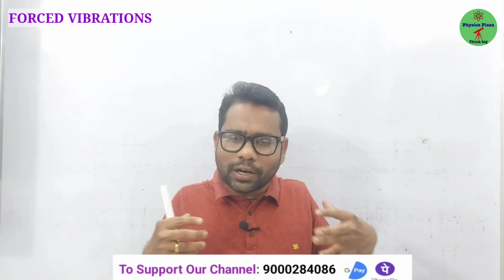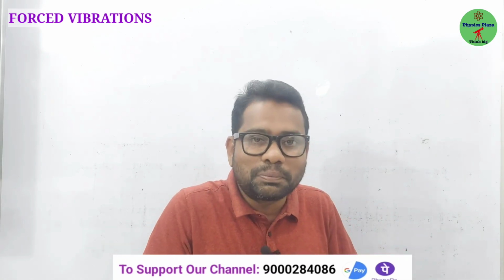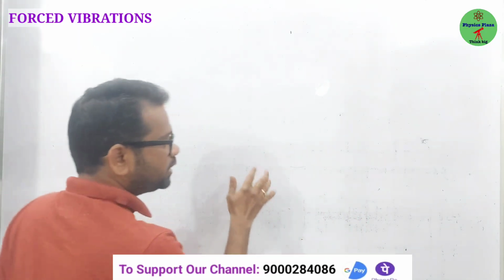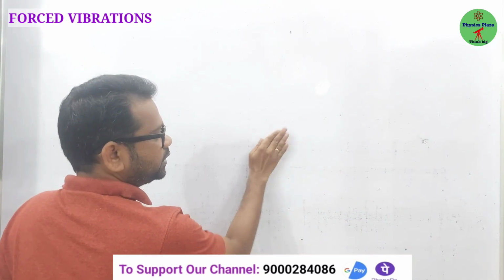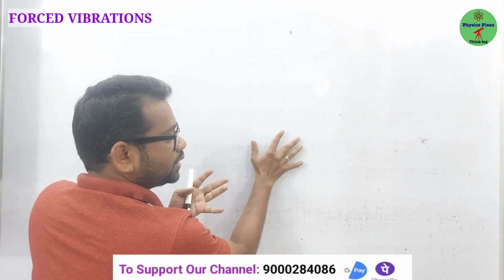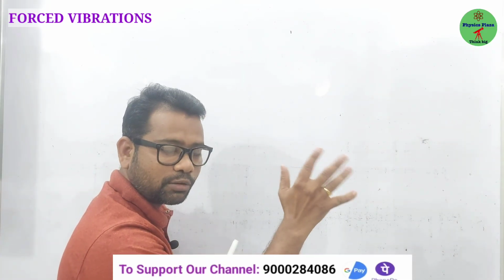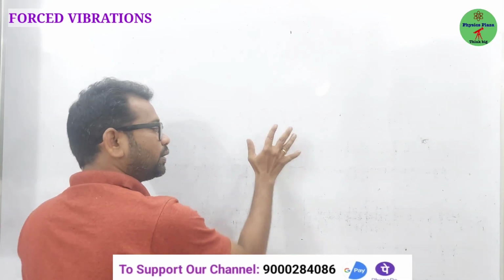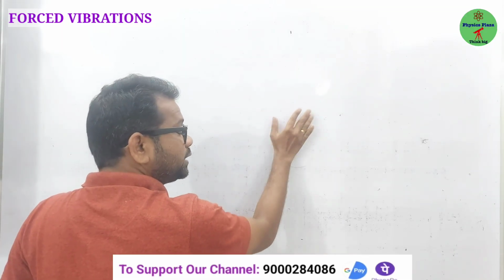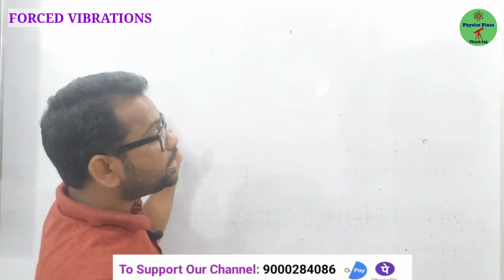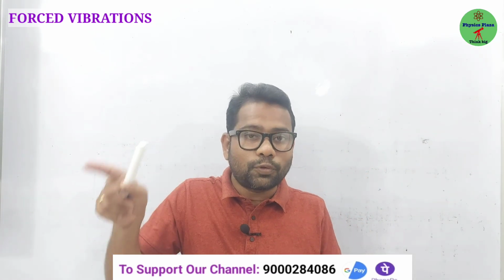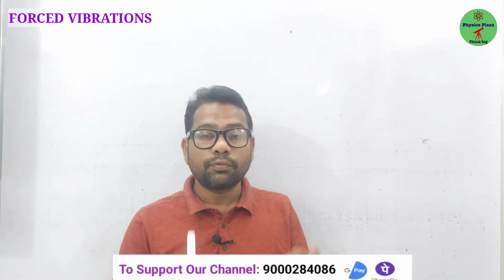If a body is not in a position to vibrate, but still we are forcing it continuously. For example, look here. Here the body is there, and I am continuously tapping, right? As a result, some sound is produced. If I take out my external force, it will stop. But I am continuously applying the periodic force. So the periodic vibrations produced under the influence of an external periodic force acting on it are called forced vibration.